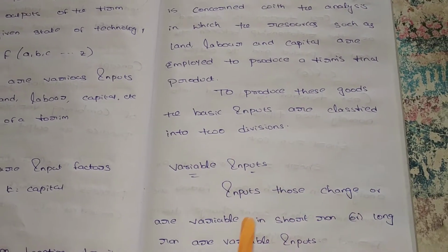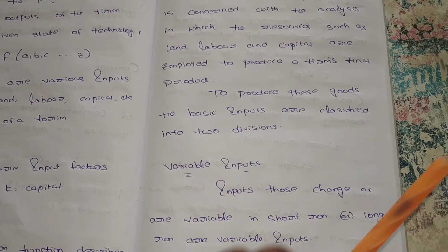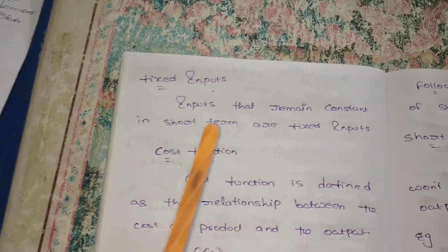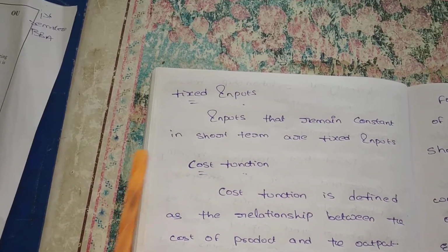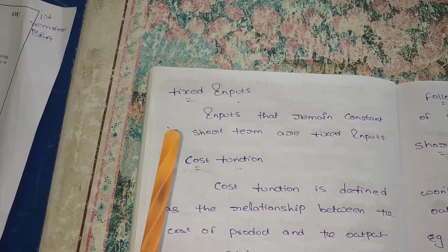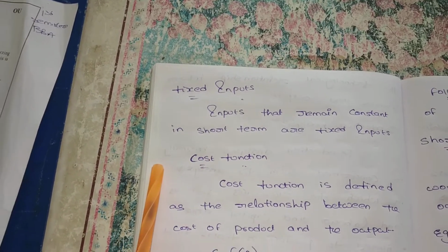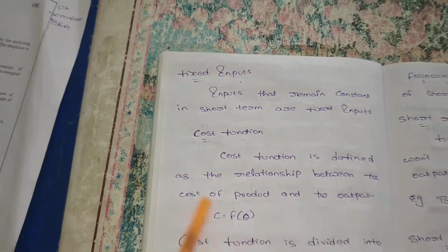Those that change in the short run or long run, we can say they are variable inputs, and inputs that remain constant only in the short run are fixed inputs. In the short run, what is constant, for example building rent, we can say it is a fixed input. This is about the production analysis.